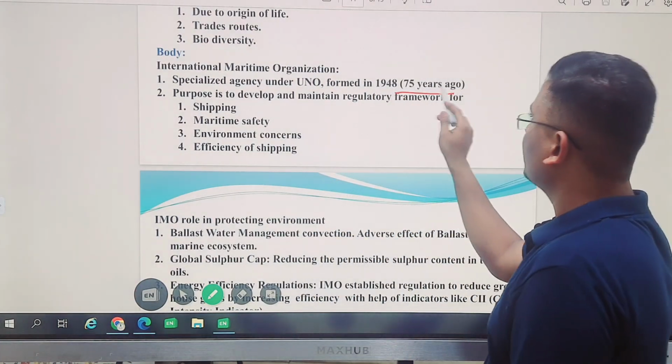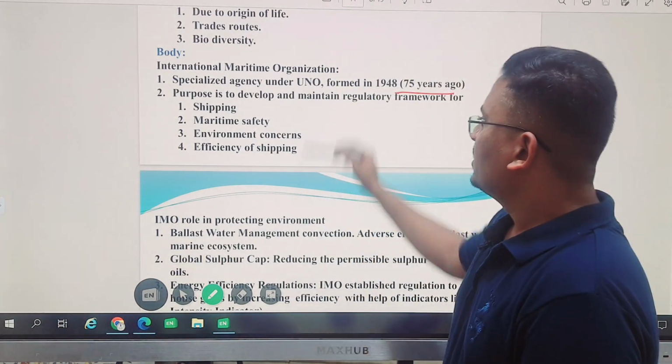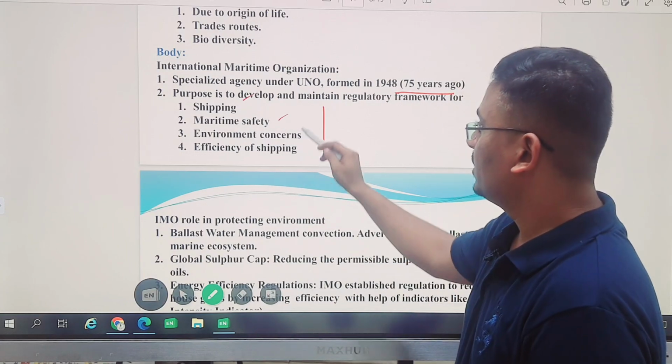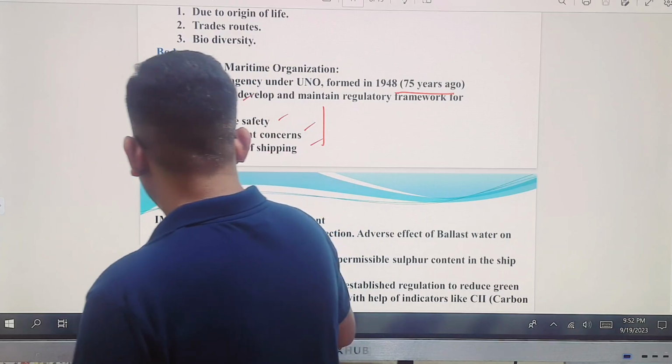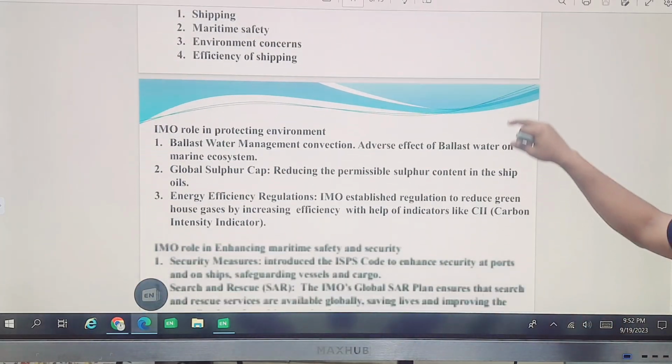So it was the 75th anniversary of the establishment of IMO. These are the things which IMO focuses on: the sea, shipping, maritime safety, environment concern, efficiency of ships. So what is IMO's role in protecting the environment?